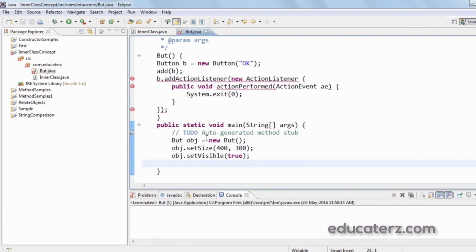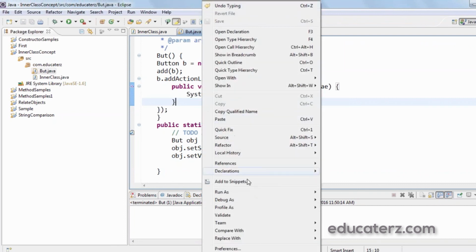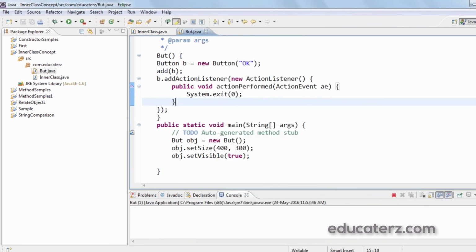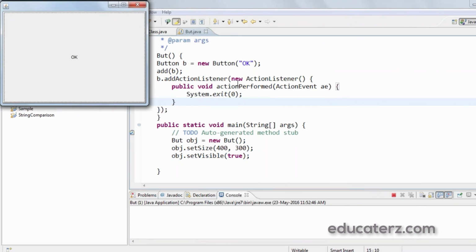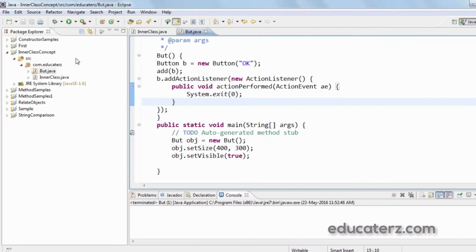So here, after adding the button, new ActionListener, since it should be an implementation class, I need to add the braces here. Instead of writing a separate class and passing its object, I can simply write the entire code as the method parameter. When you run this, a button is formed, and when you click OK, it is exited. So this is what is called an anonymous inner class.